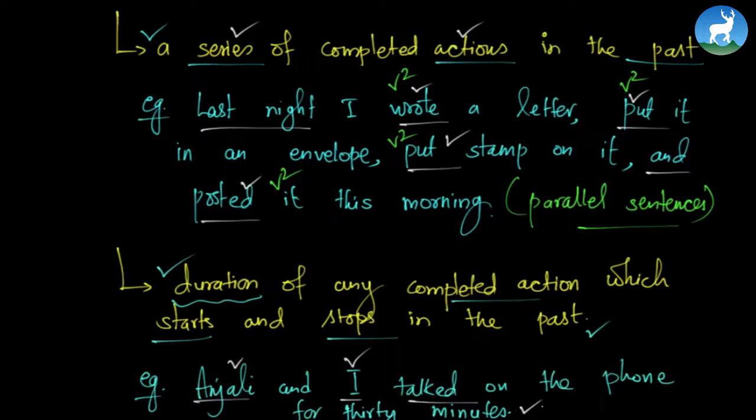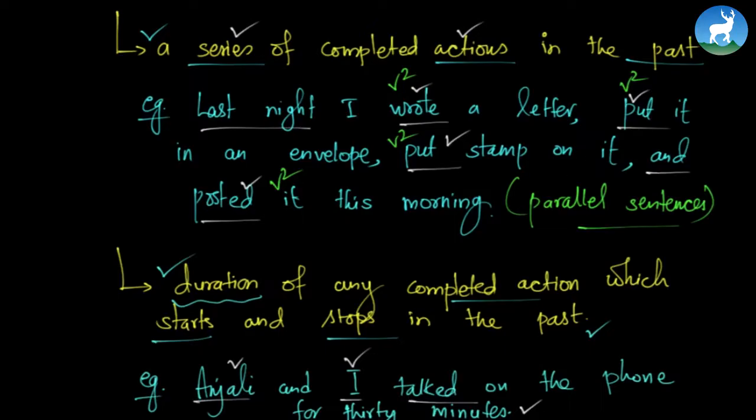Another example could be, I lived in Kathmandu for 6 years and then moved to Pokhara. What that means is you lived in Kathmandu for 6 years. Something started in the past and stopped in the past. Then you moved to Pokhara. So something started in the past and stopped in the past.